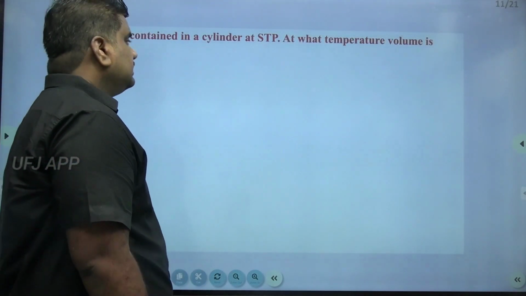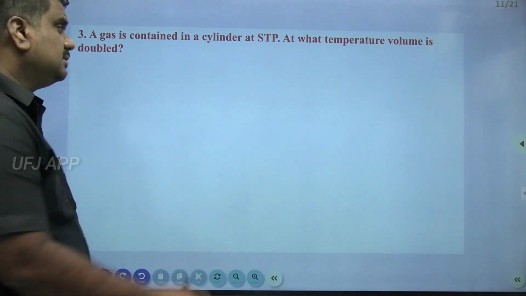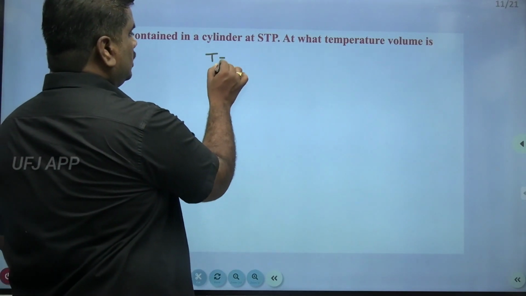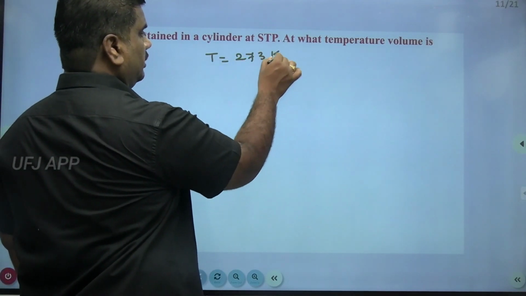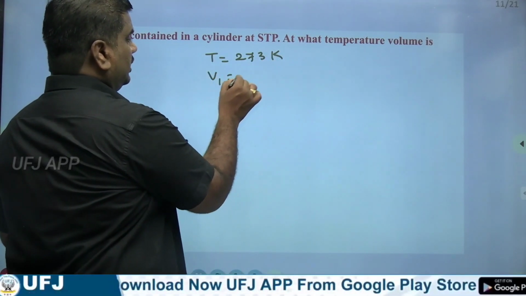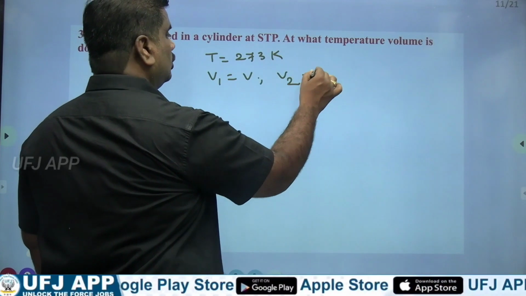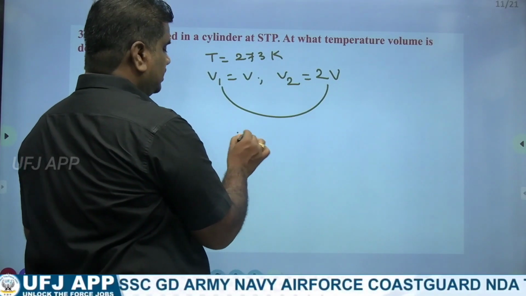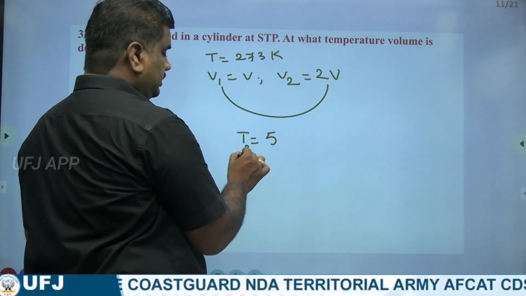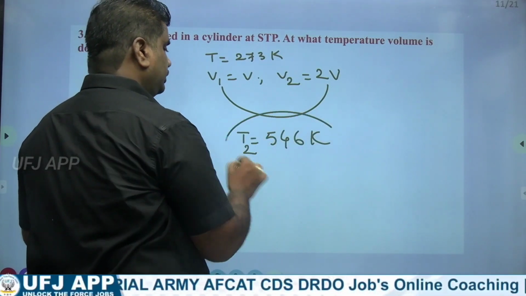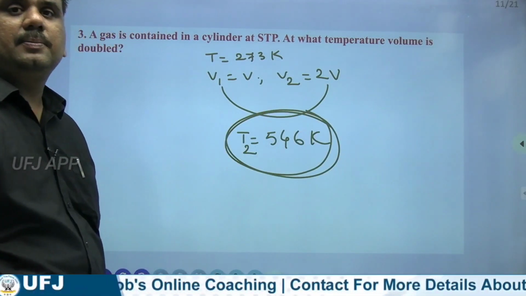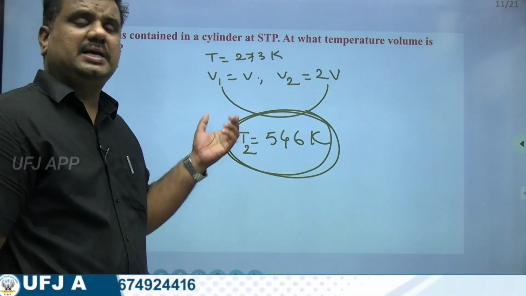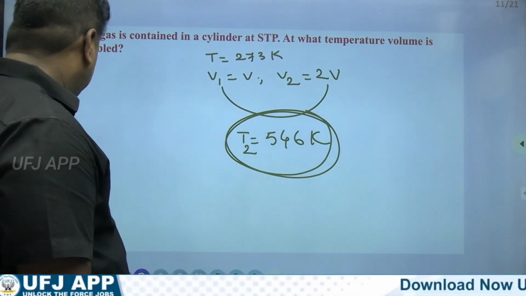A gas is contained in a cylinder at STP conditions. Again the same thing. At what temperature is the volume doubled? So if T equal to 273 Kelvin, V1 equal to V and V2 equal to 2V. Since the volume doubles, the temperature must also become double. That is the reason why T2 will become equal to 546 Kelvin. Now these are the two previous questions. Earlier these two questions were asked in the examination, so I have just repeated these questions.